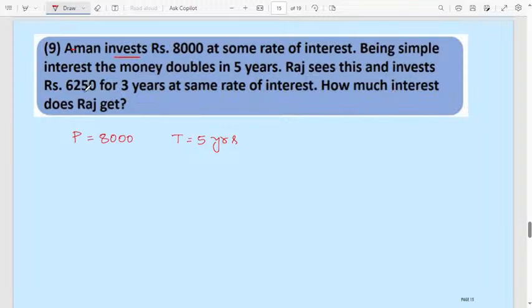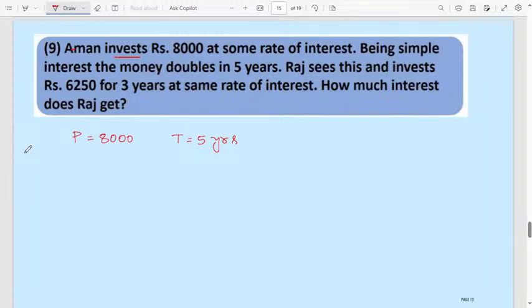Consider simple interest here. This is not the principal. Invest rupees 8,000. How much interest does Raj get?